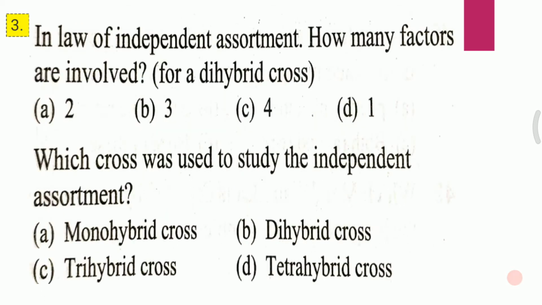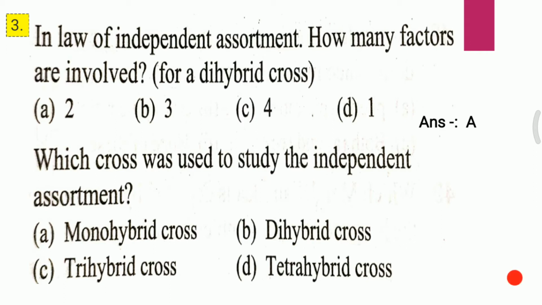Slide third, question 1. In law of independent assortment, how many factors are involved for a dihybrid cross? A. 2, B. 3, C. 4, D. 1. And the answer to the first question is A, that is 2.